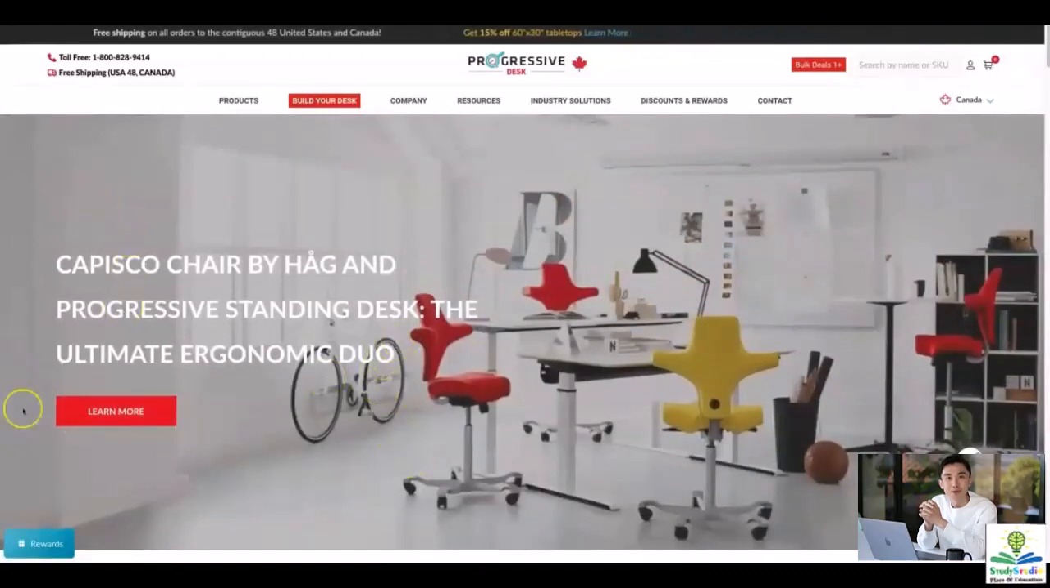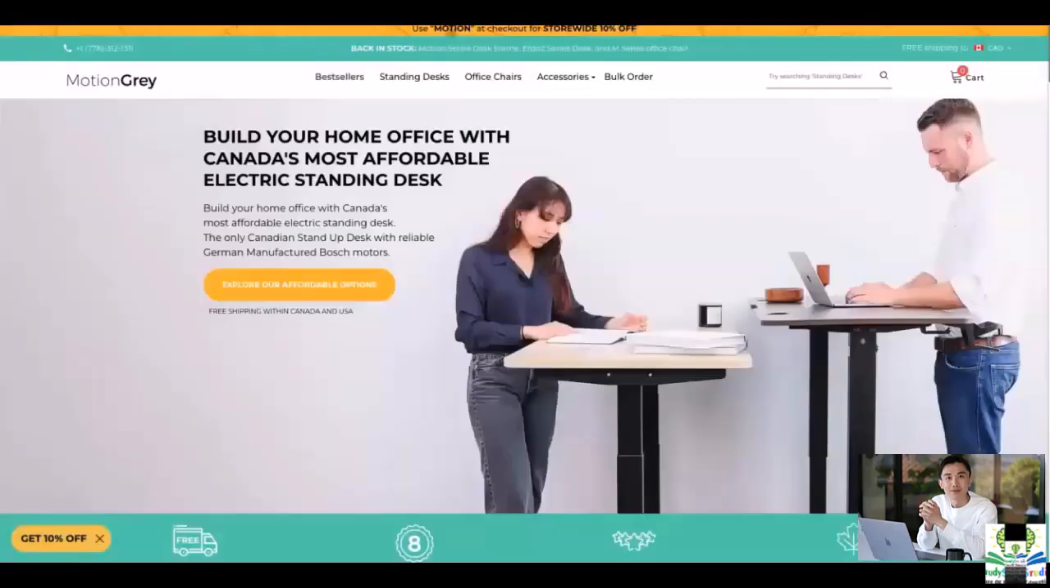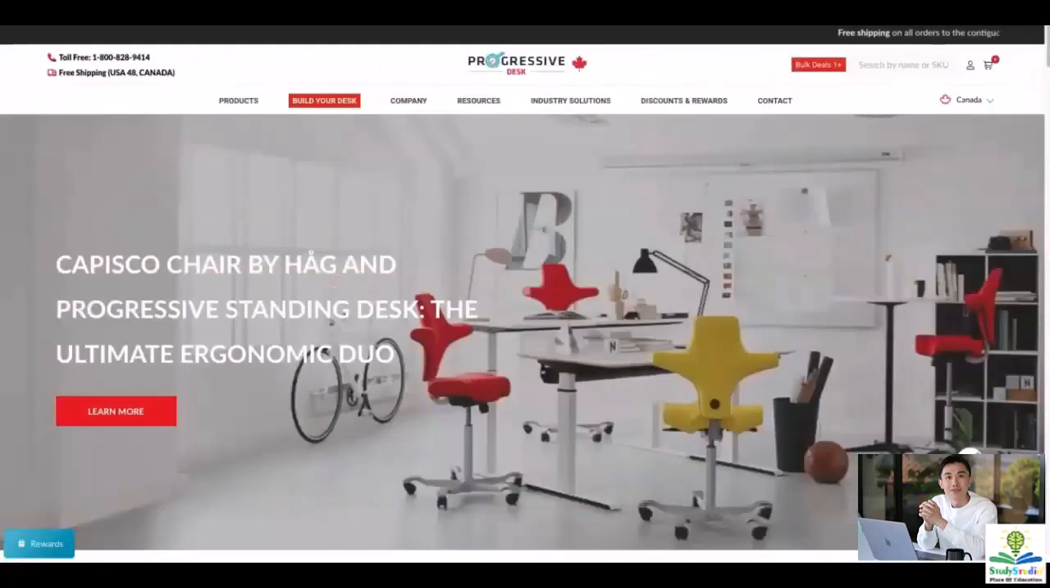Meanwhile, I'm going to go towards my second competitor. And over here I see build your home office. So clearly I see home office over here. It means that yes, this company is definitely serving people who are looking for standing desks at their home offices. But I'm not so sure about the second one, Progressive Desk, so far.